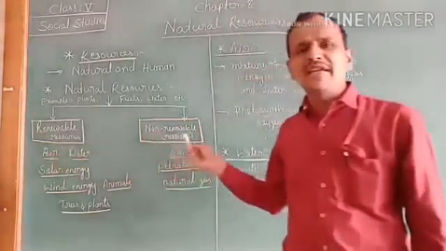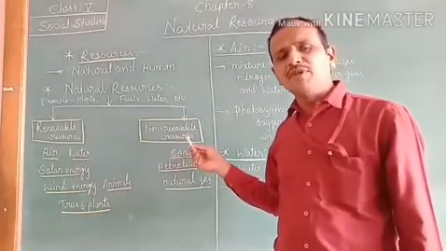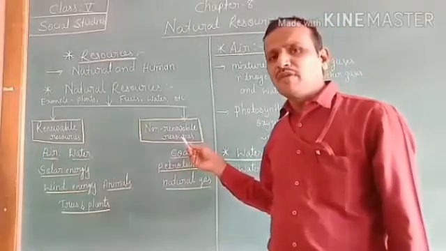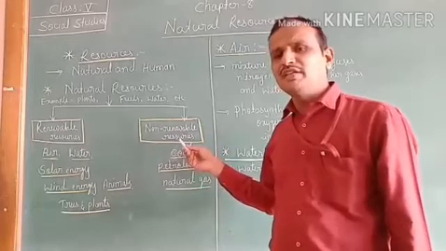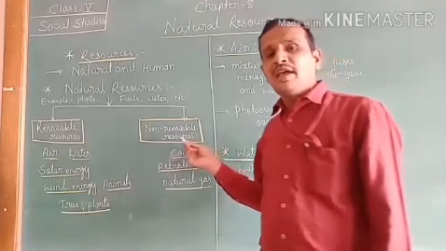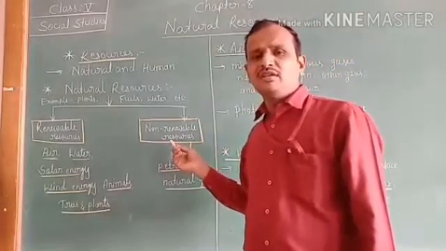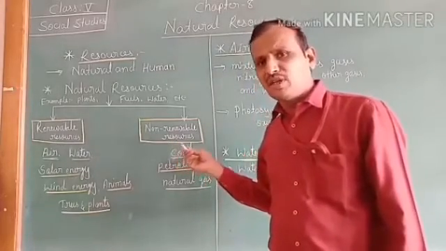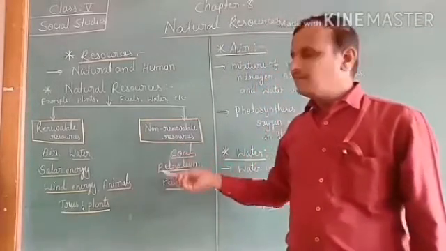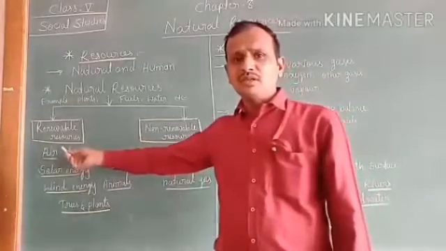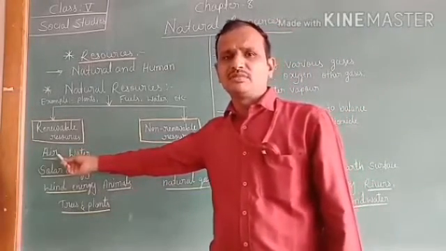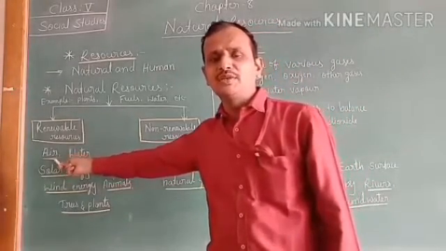But non-renewable resources are exhausted, that means completed after we use them. They never come back. That's why renewable resources are called inexhaustible. Renewable resources are unlimited sources.